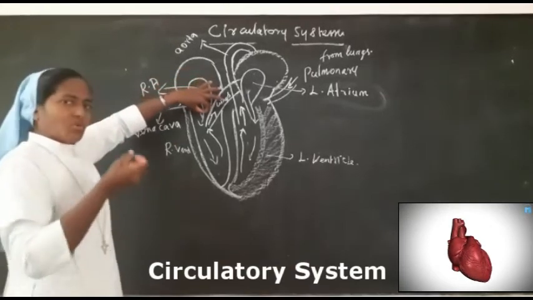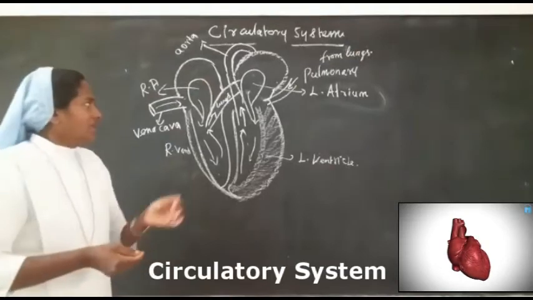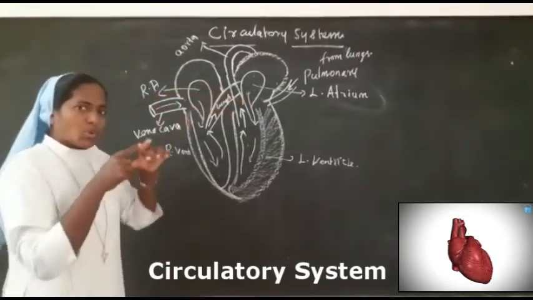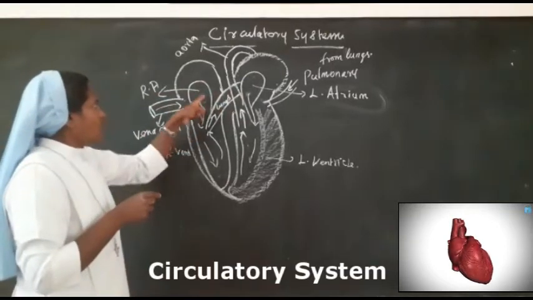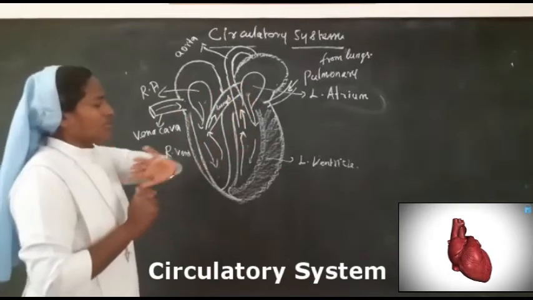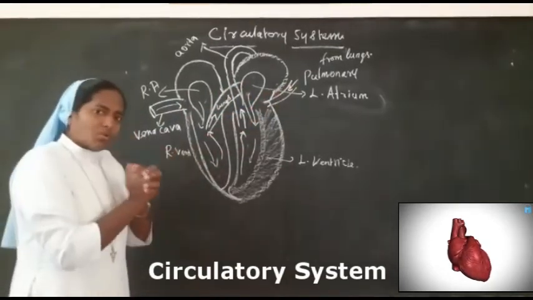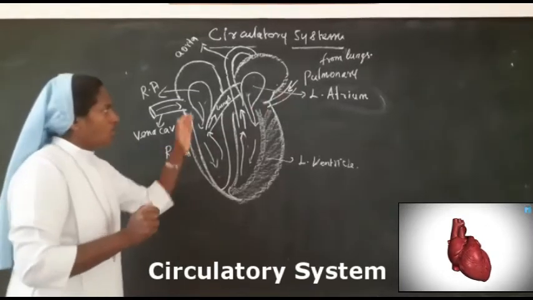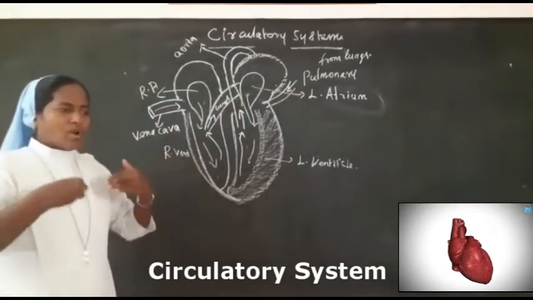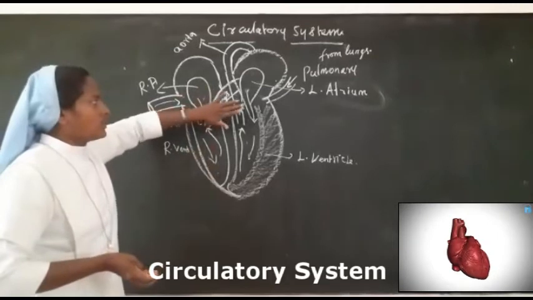Once it has flowed in one pump, the tricuspid valve and bicuspid valve both close, so that the blood will not go back, and the aortic and pulmonary valves also close to prevent back flow. All these valves play a role in preventing back flow. That is why the valves are there.